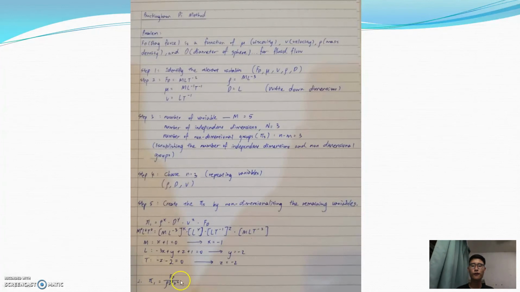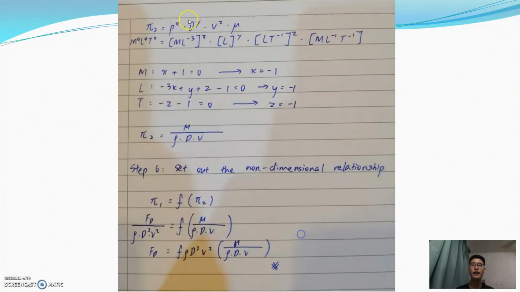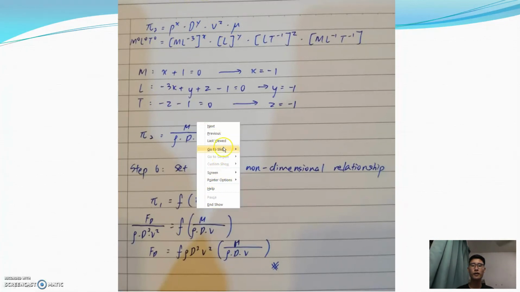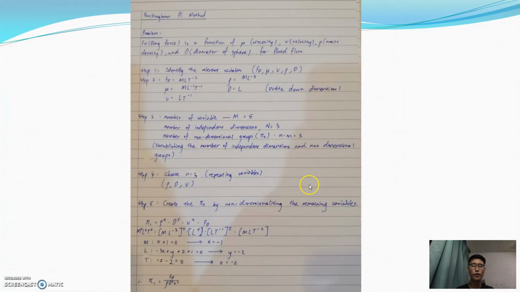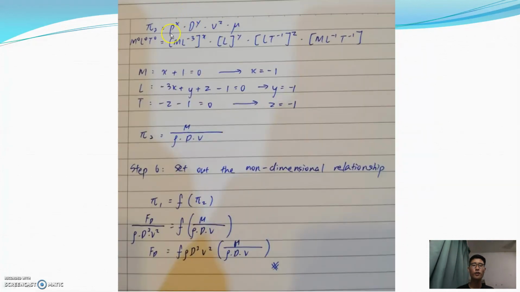This is the new formula for pi 1, and this will be the formula for pi 2 as we put in the viscosity, one of the remaining variables, so that we can find the new formula.